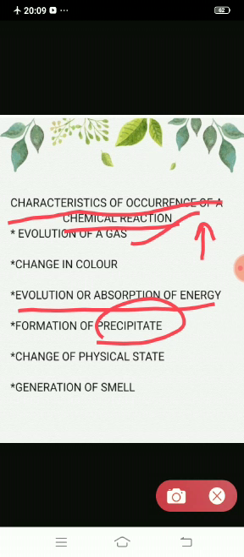There can be a change of physical state from solid to liquid, liquid to gas, or gas to liquid. There can also be generation of smell. During our next video, we will study these characteristics in more detail.